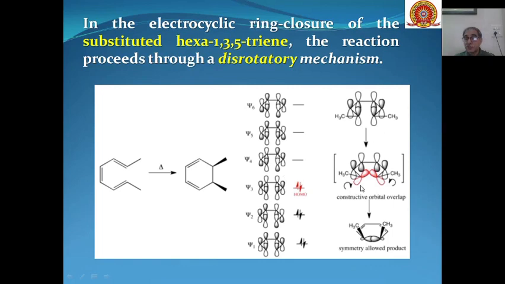If the rotation is disrotatory, one molecular orbital rotates in the clockwise direction and the other rotates in the anti-clockwise direction, and the overlap will be between the lobes of the orbital which have the same sign. Because the sign of the lobes is the same, this overlap will be a constructive overlap, and hence the product formation will be symmetrically allowed, and this cis product will be formed.